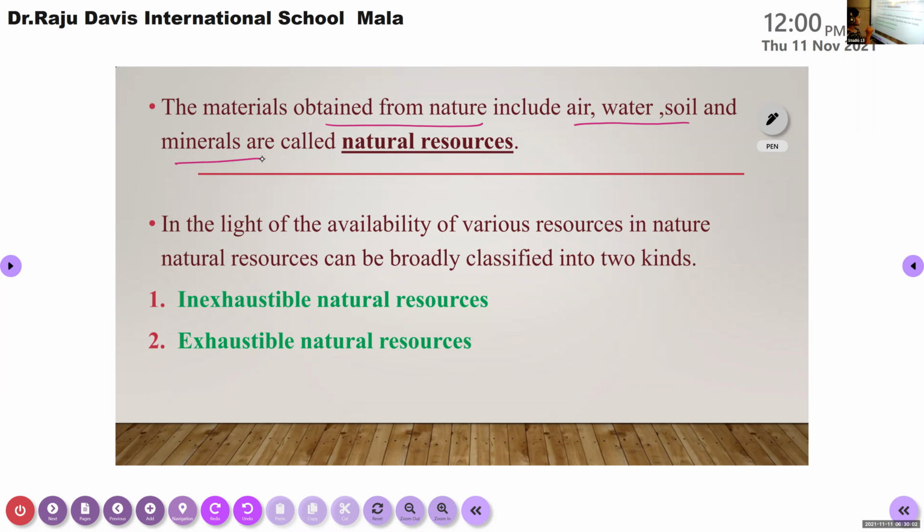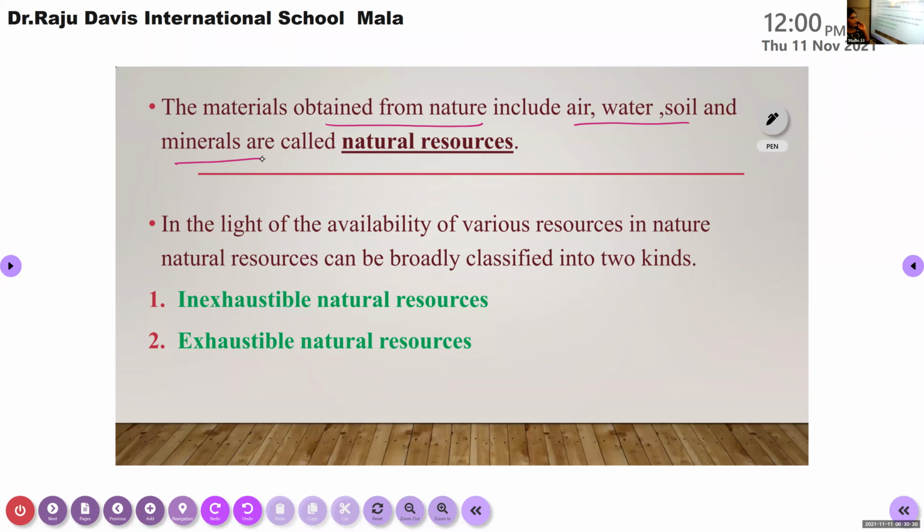Okay, ma'am. In this case, air, water, soil, minerals are directly obtained from nature, and no such methods are used. In the case of producing electricity, certain methods are required to convert this form of energy into electricity, so it will come under man-made. The materials obtained from nature include air, water, soil, and minerals. These are called natural resources.